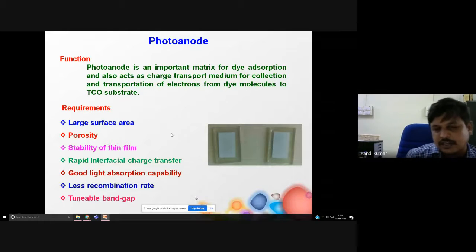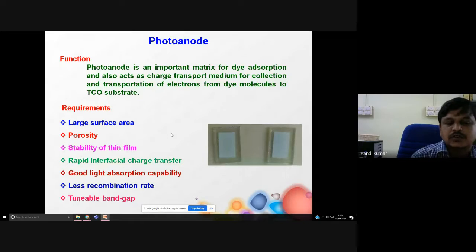If you have large surface area, it can accommodate more amount of dye molecule. When the dye molecule content increases, then the VOC, that is the open circuit voltage, will be increased. If it has a good light absorption property, it can harvest more incident photons.